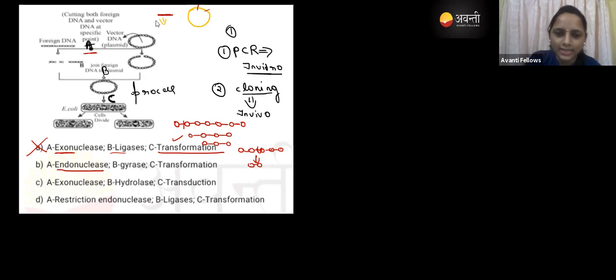Very good, Ahalya. Yes. Gyrase, right? Gyrase is not going to join. It is used in uncoiling. So this gyrase is the wrong option. Other than that, endonuclease is also correct and transformation is also correct. Here in option C, they have given exonuclease. So that's why this option is also wrong.